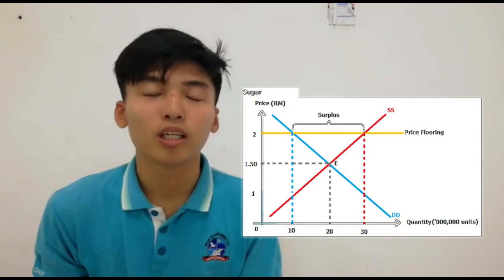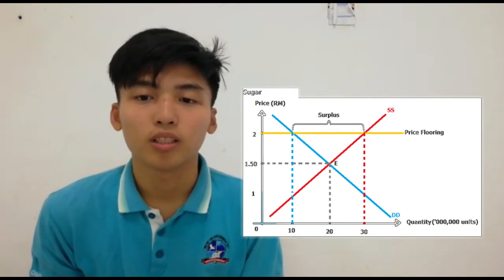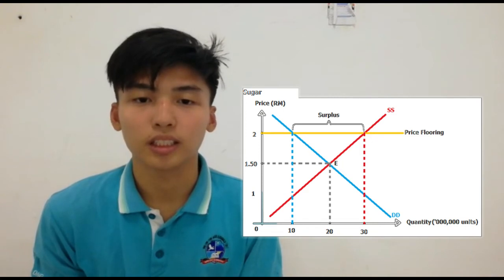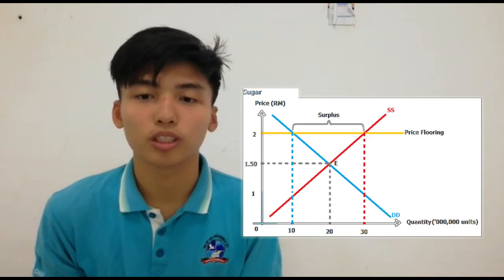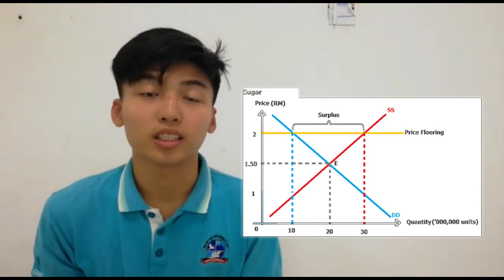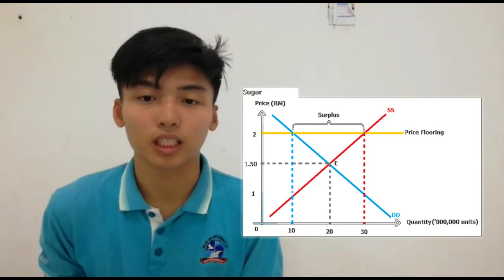At the same time, this will cause demanders to not be willing to buy more quantity at a higher price. A higher price will cause the producer to supply more. At this point, there will be excess supply, which is a surplus.